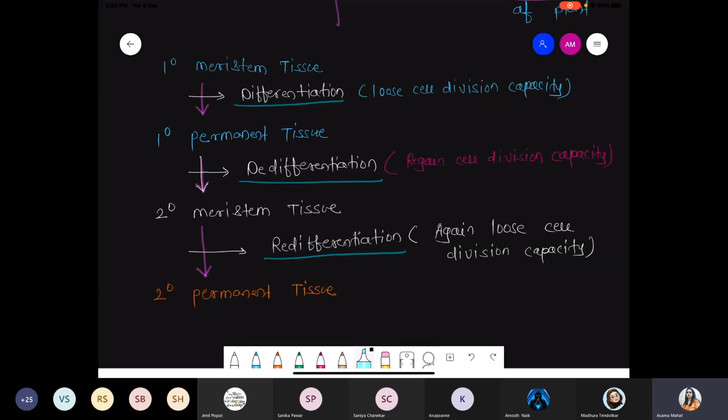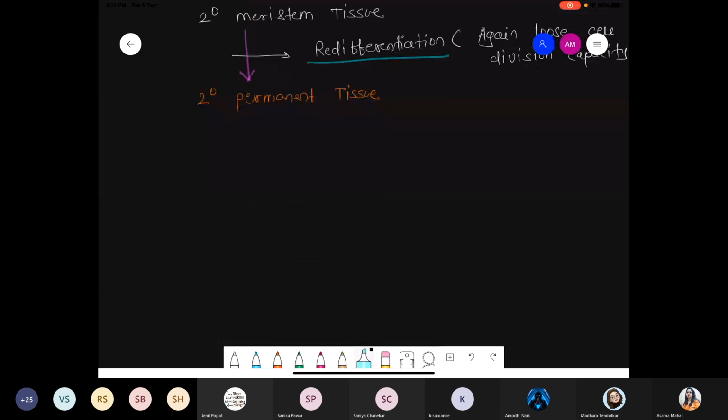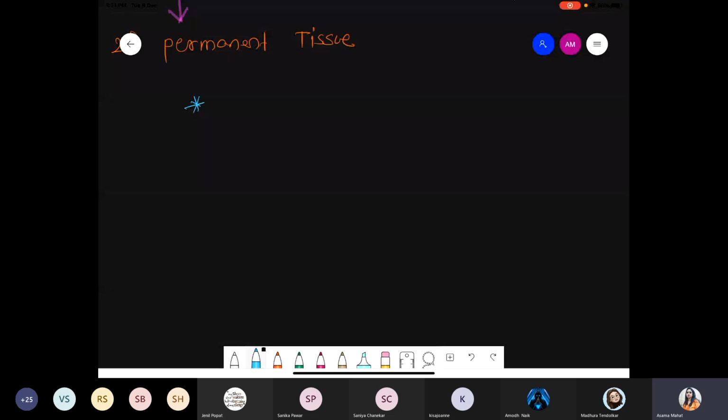Okay, chalo. So all these are the types on the basis of their origin, primary and secondary. Now we are talking about types of meristem based on position. Second part. Chalo, write down the title: types of meristem based on their position. We will write down 3 types: apical meristem, intercalary meristem, and lateral meristem.